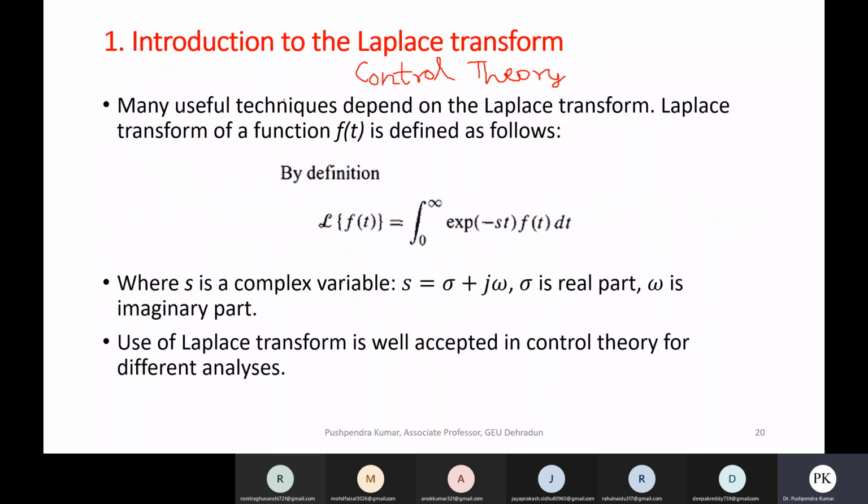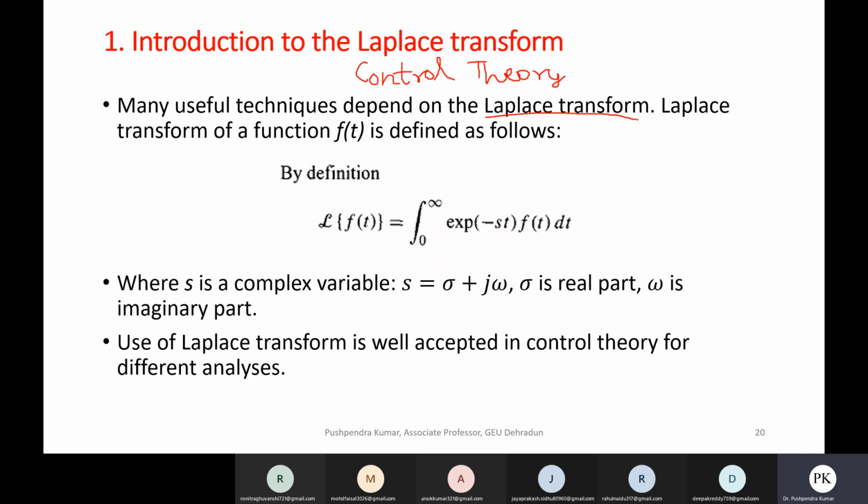Before starting, it is important that you brush up the mathematical concepts you have studied already. So here we will talk about the Laplace transform. In mathematics you have heard this term Laplace transform.